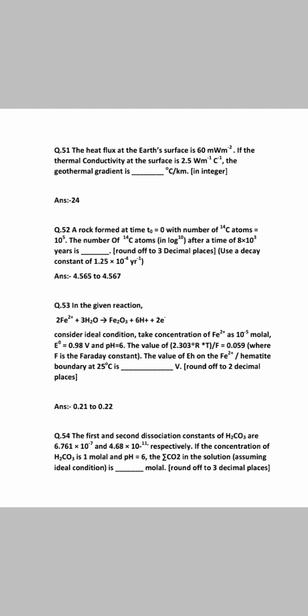24th question. First and second dissociation constants of H2CO3 are 6.761 × 10^-7 and 4.68 × 10^-11 respectively. If the concentration of H2CO3 is given in molar and pH equals 6, the summation of carbon dioxide in the solution, assuming ideal condition, is 1.675 to 1.67 molar.